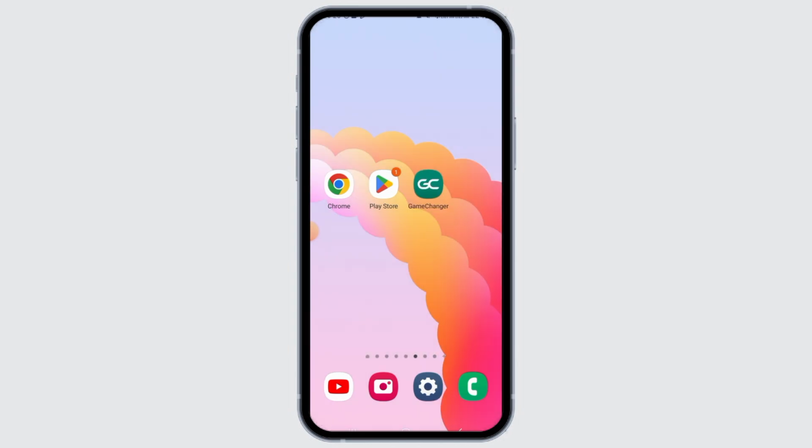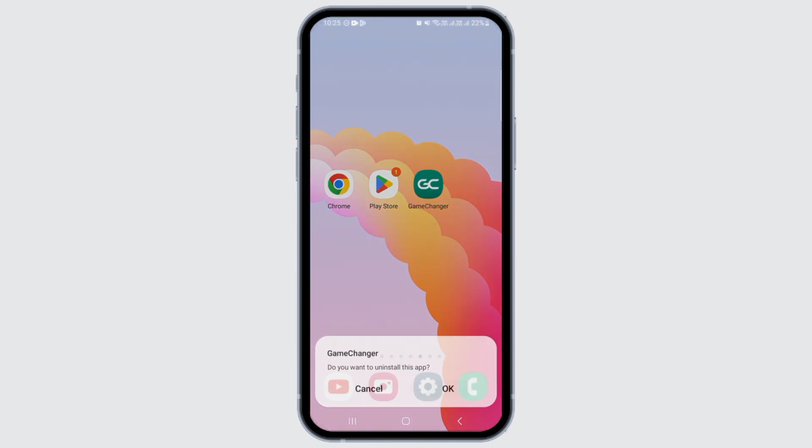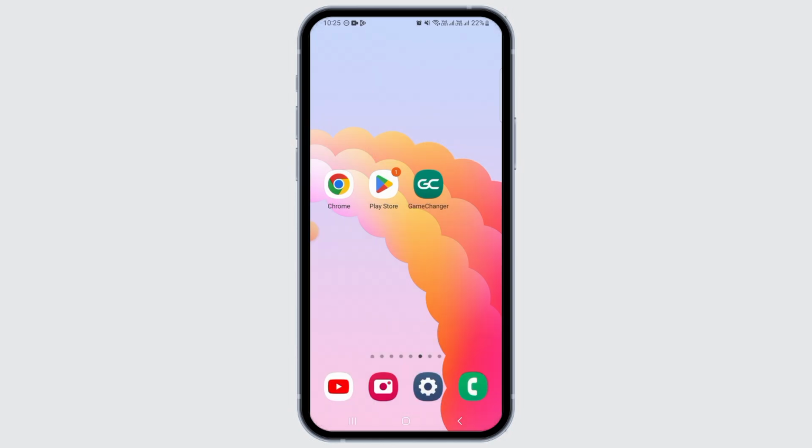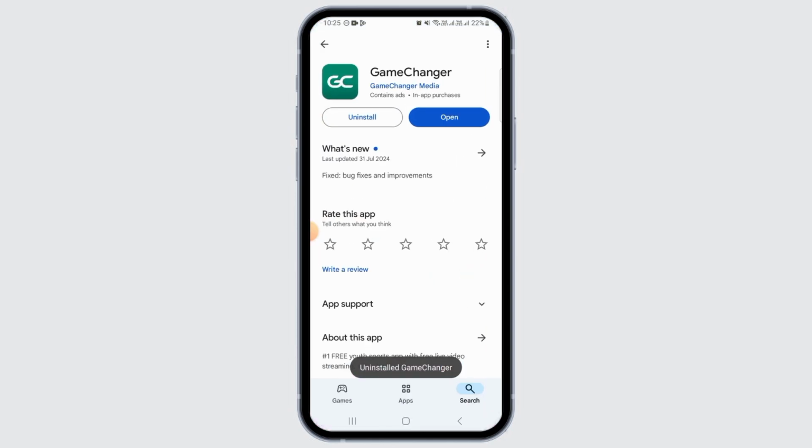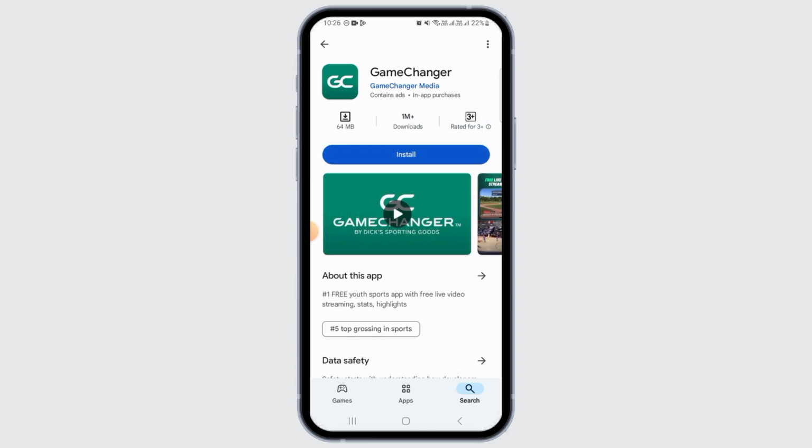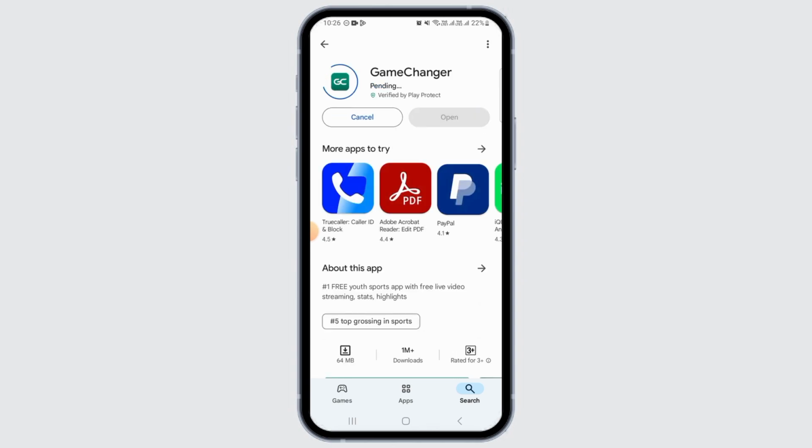For that, tap and hold on the app. Then you want to tap on the uninstall option. Tap on OK. Once the application has been uninstalled, you want to open Play Store or App Store. Then tap on the install option. Once the application has been reinstalled, GameChanger app should work without any issue.